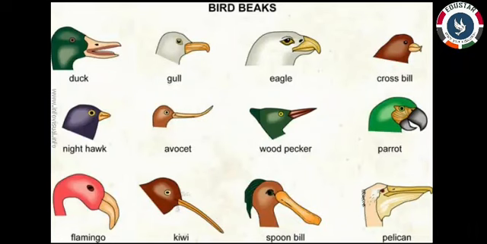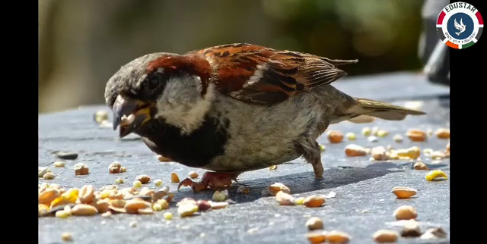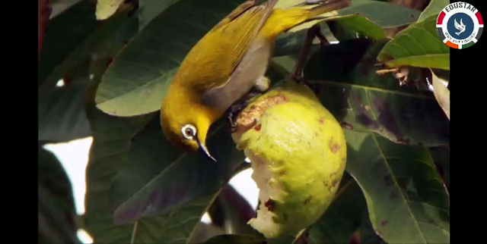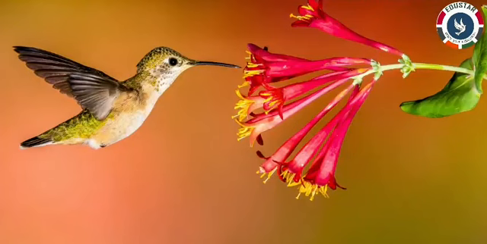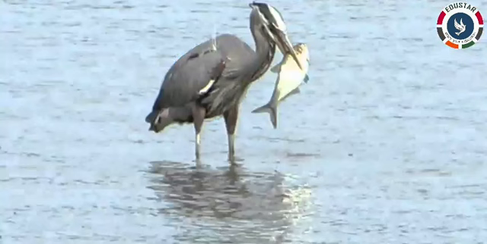The shape of a bird's beak is a clue to its main source of food. The shape of a bird's beak is designed for eating particular types of food such as seeds, fruits, insects, nectar, and fish.